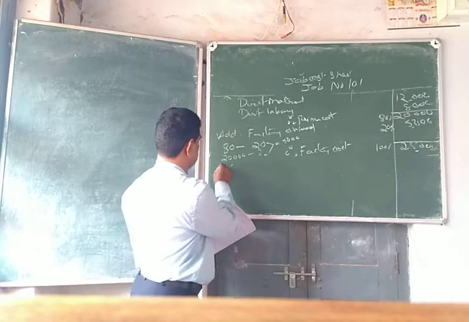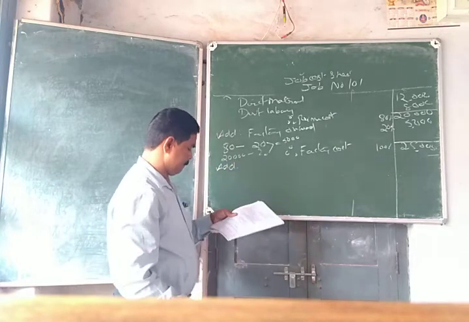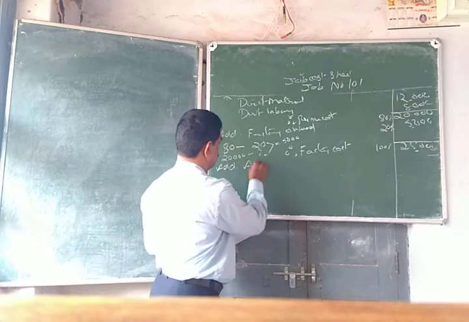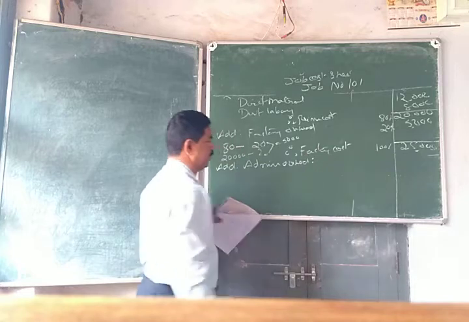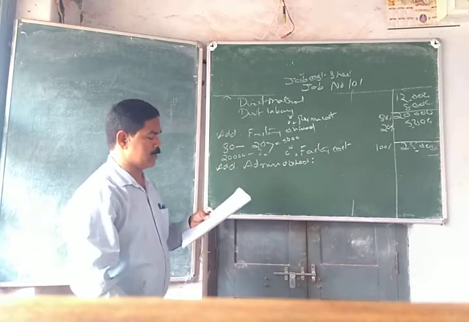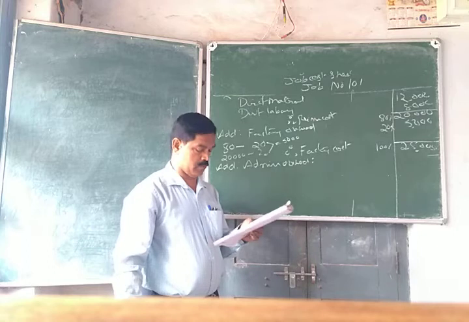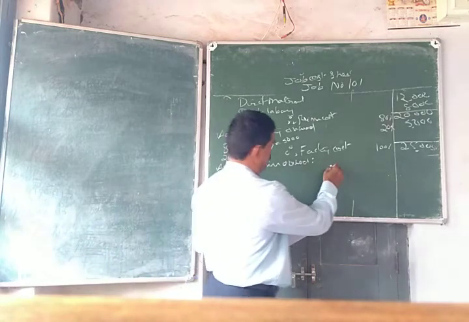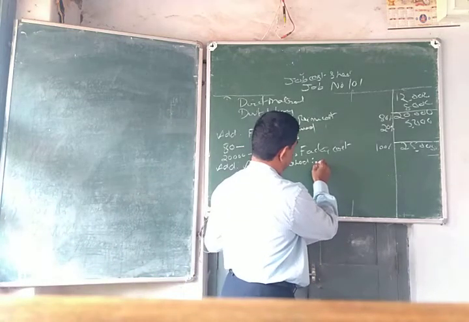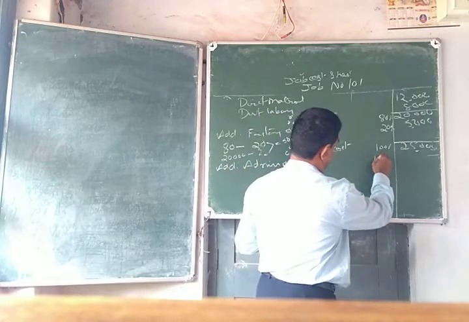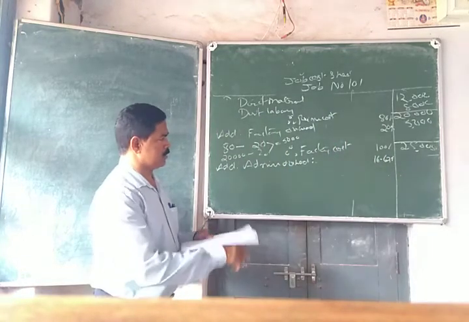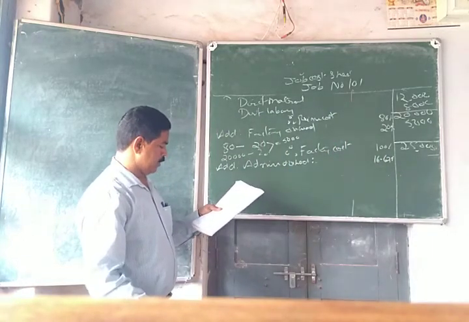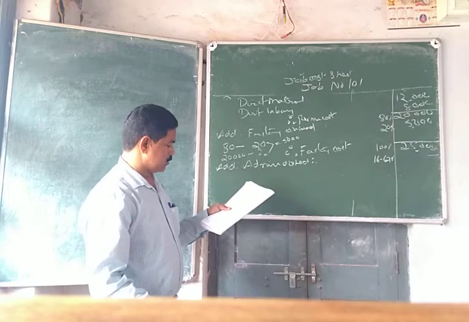So to this, again add administration overhead. Administration overhead is 16.67% of cost of production. So again it is not given. Administration overhead is 16.67%. After adding 16.67%, we will get the administration overhead, cost of production.